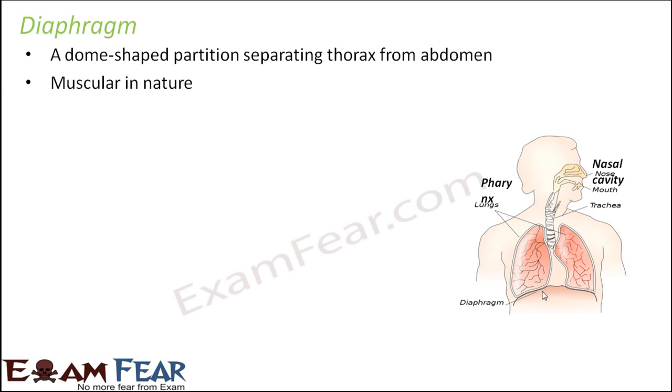It is muscular in nature, so it is capable of movement, that is, it is capable of expansion and contraction. That is the characteristic because of which the diaphragm is of vital significance in the process of breathing. When we inhale, or take in air, that additional air needs extra space to be accommodated. That extra space needs to be provided for the lungs. If the lungs want to expand, there has to be something which will provide that space, and that space is provided by the diaphragm.